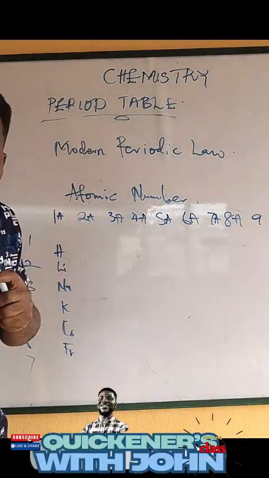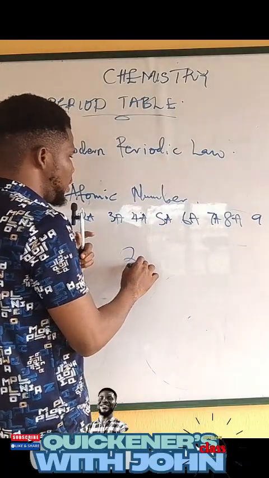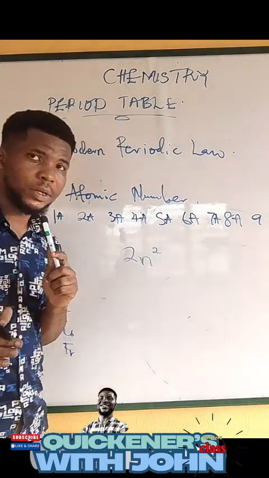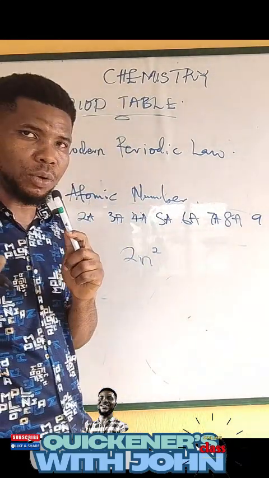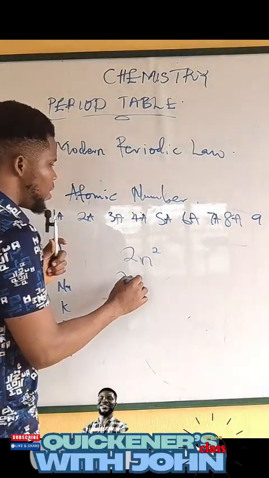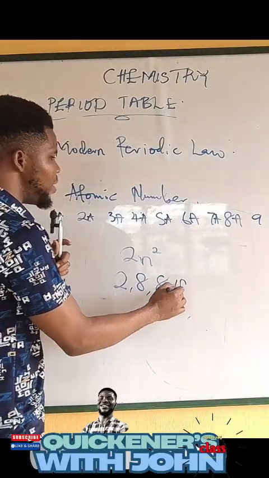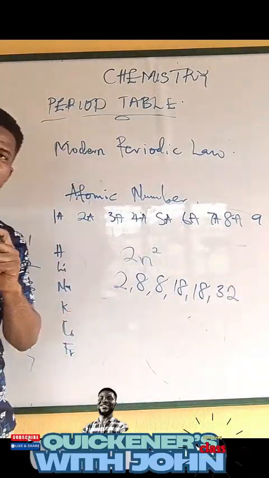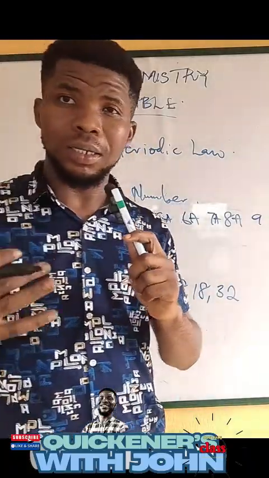In some textbooks, they tell you that the number of electrons in an energy level is given as 2n squared, right? Some textbooks, fine, no problem. But I want to give you a formula that will help you. So the first energy level has 2 electrons. The second energy level has 8 electrons. 8, then we have 18, then we have 32. I'll stop here. At least this will help you cover the most common atoms.